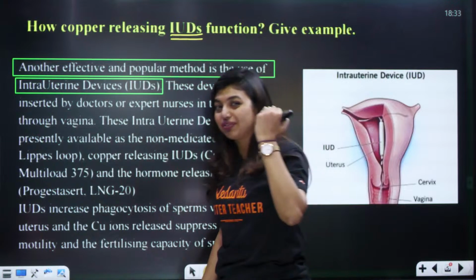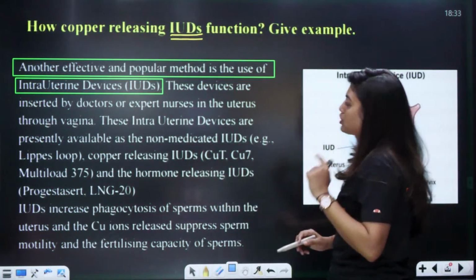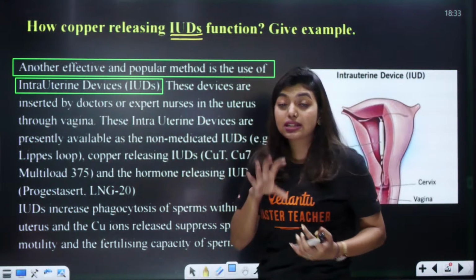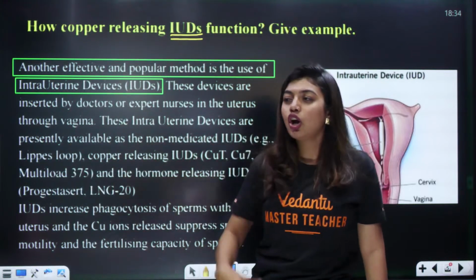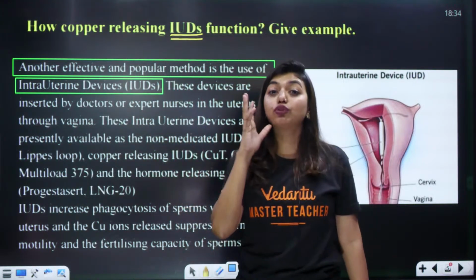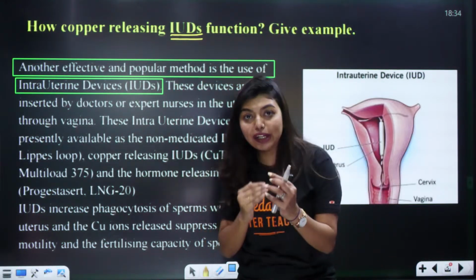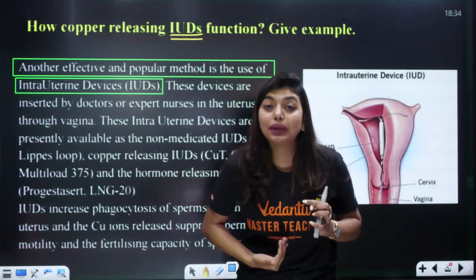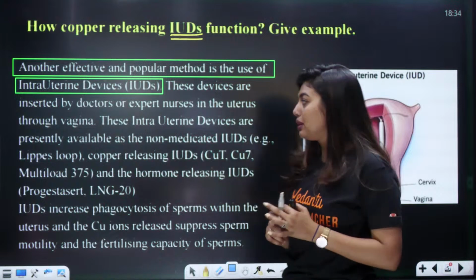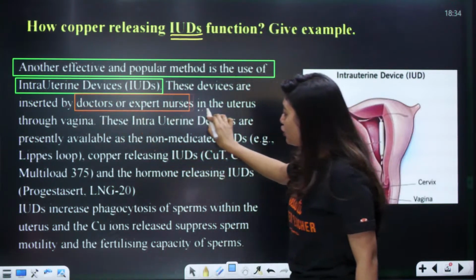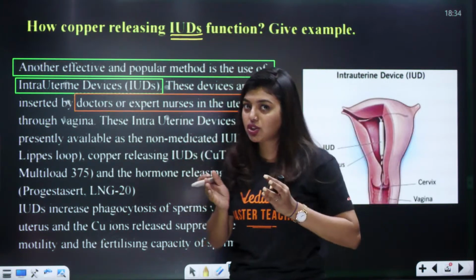So, first I will tell you the different types of IUDs, then we will go to the copper releasing IUD that Nagaraj already answered in the chat box. These devices are inserted. So understand, if you have to insert an IUD, you cannot have it done by your friend or someone walking on the road. You have to go to an expert, a doctor, some experienced professional, because it has to be inserted inside a female, so it cannot be done randomly by a random person. So, it has to be inserted by a doctor or an expert nurse in the uterus through the vagina. So, you know the parts in human reproduction, no?